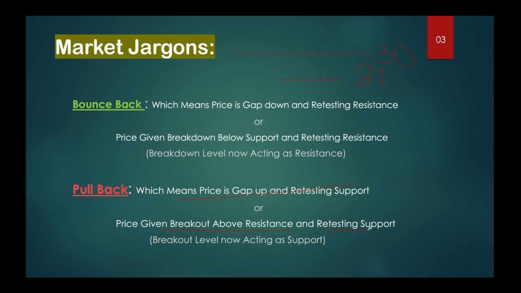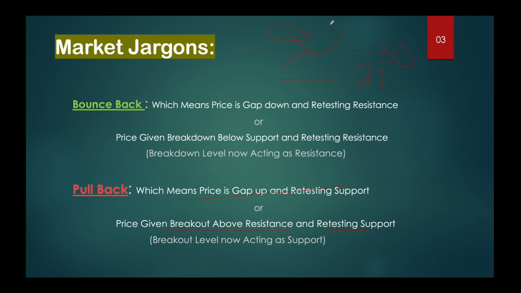What we have previously explained is that if the price falls below the support level, that will immediately act as the resistance. Here what will happen: price gaps up above 30, this resistance will be acting as the support level. When the price gaps up or gives the breakout upside above 30, that level will act as the support.